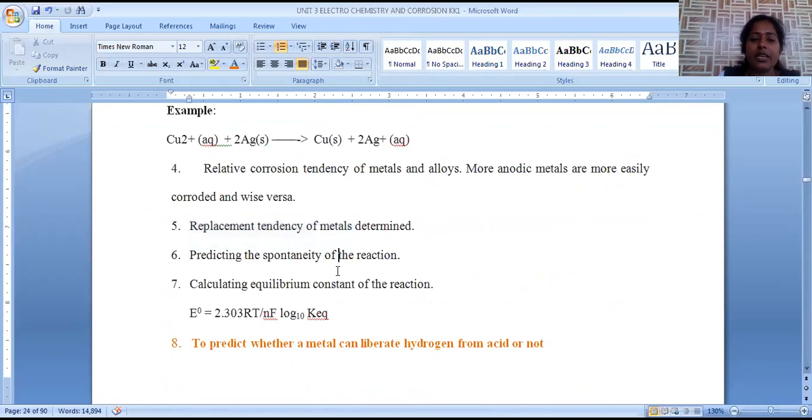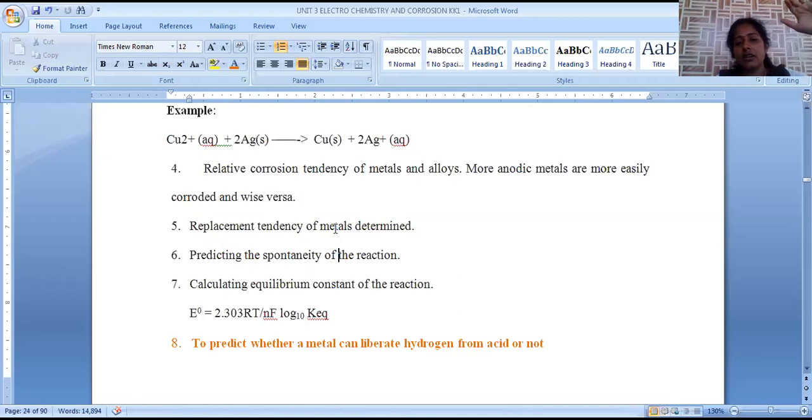Replacement tendency. Replacement tendency means, if you are taking zinc and copper, the copper ions are replaced by zinc ions. So that is called replacing tendency. That means a more anodic metal has more replacing tendency. The replacing tendency of the metals can be determined by using this electrochemical series.